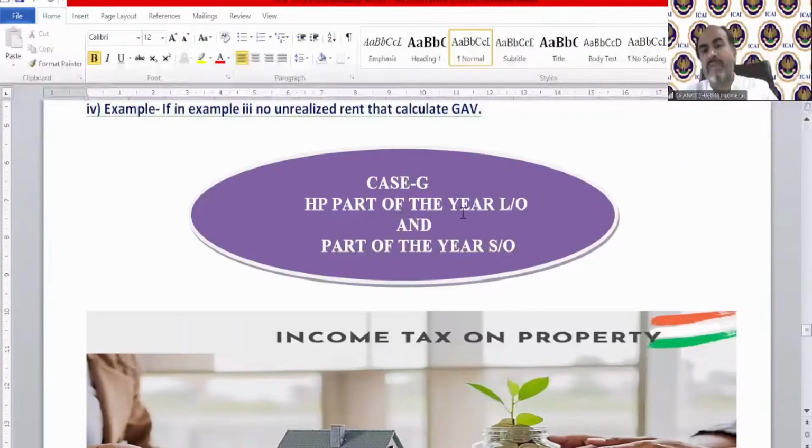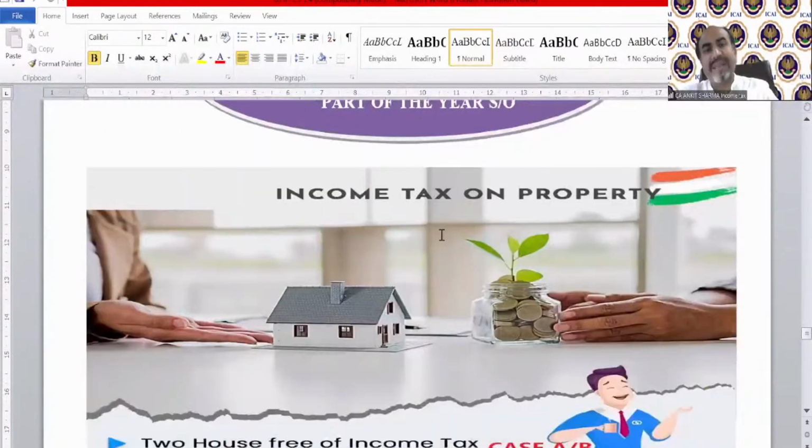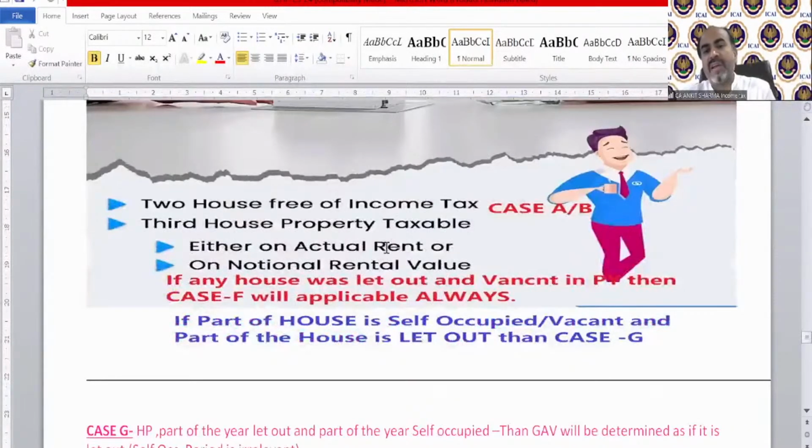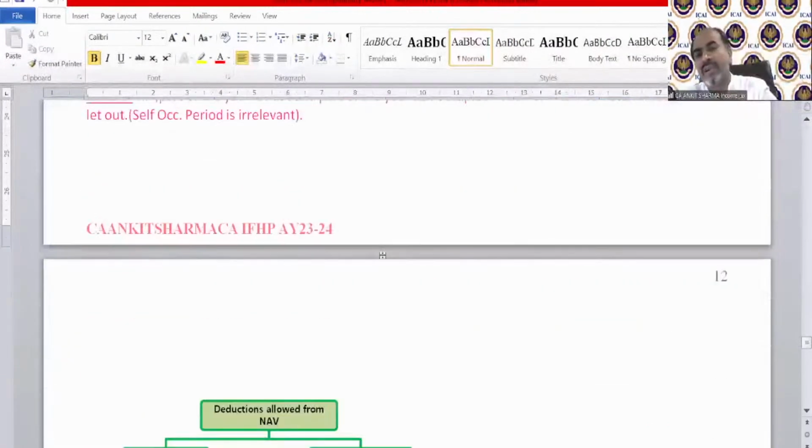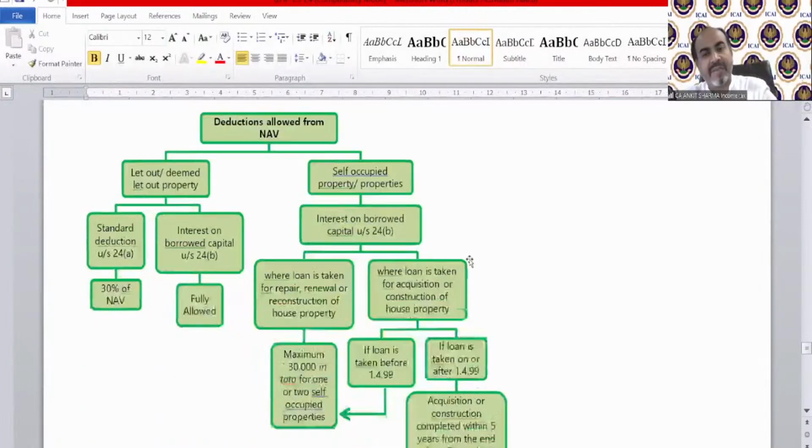Case number G, part of the year let out and part of the year self-occupied. If property is part of the year let out and part of the year self-occupied, then same as case number D, you can solve it. Self-occupied time period is irrelevant.